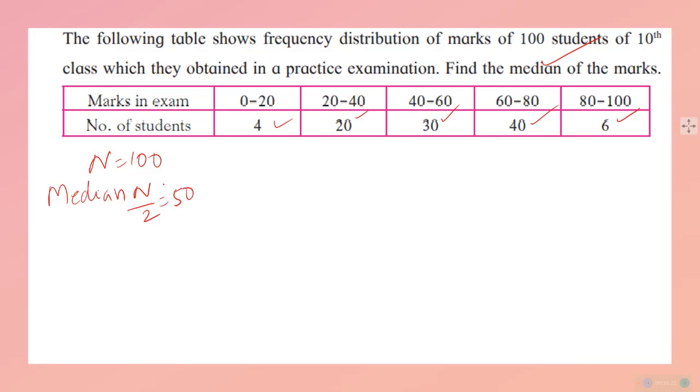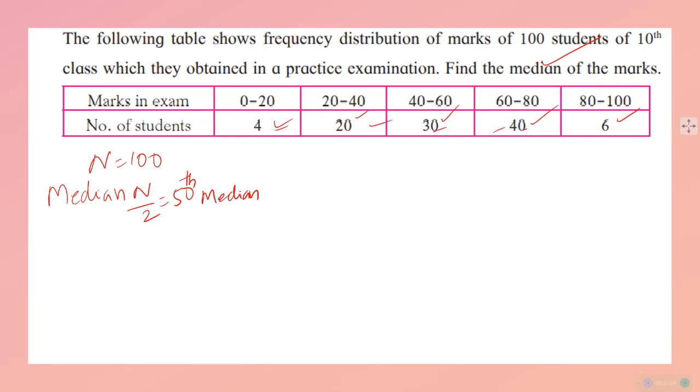50th number जो भी आएगा, 50th data will be the median according to the rule. Middle का data चाहिए. For that we have data like this. का middle कैसे find out करेंगे?